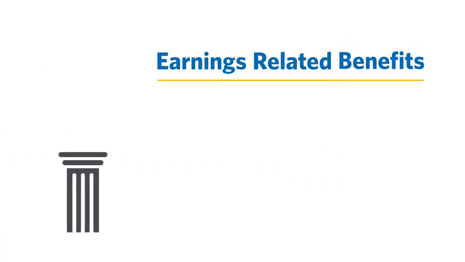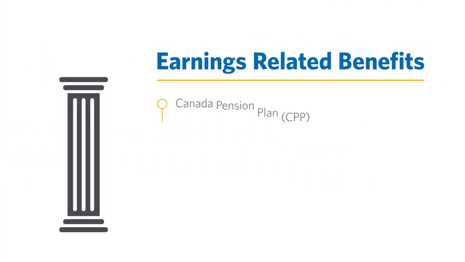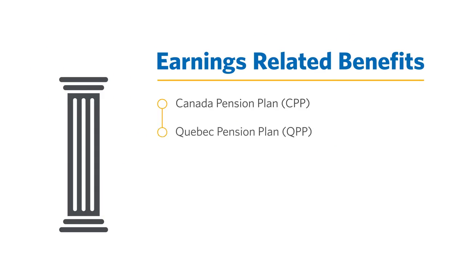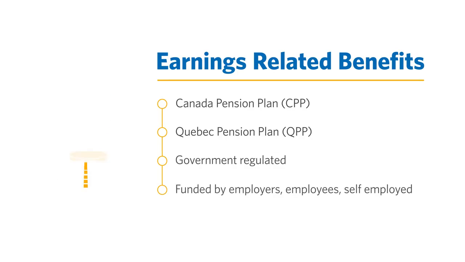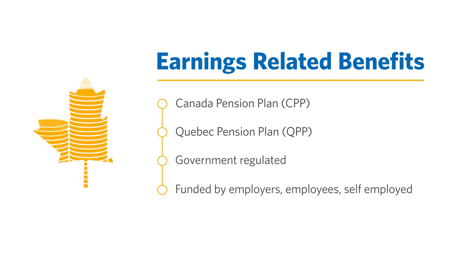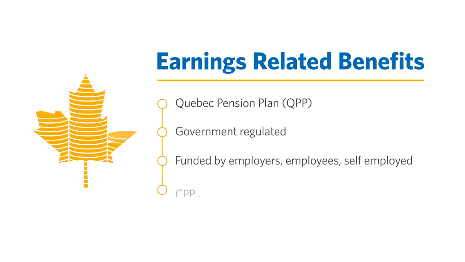Another pillar covers earnings-related benefits with the Canada Pension Plan, CPP, and Quebec Pension Plan, QPP. These public pensions are government-regulated and are funded mainly through required contributions from employers, employees, and self-employed individuals. These benefits look at age criteria and the amount contributed over a person's career. CPP differs from another government benefit, Old Age Security, OAS. Payments from OAS come from general tax revenues.